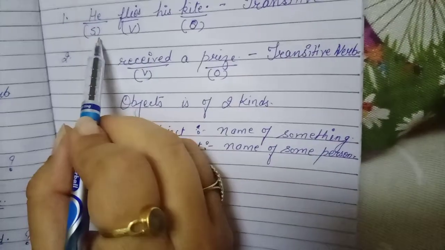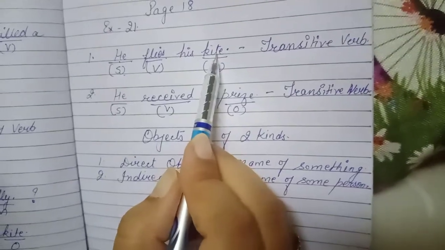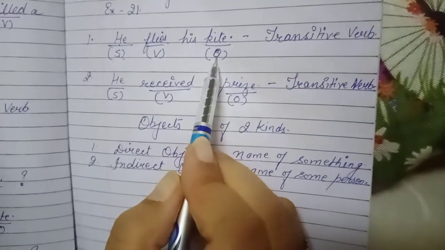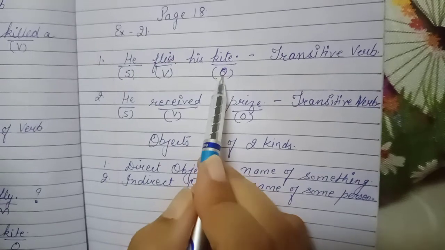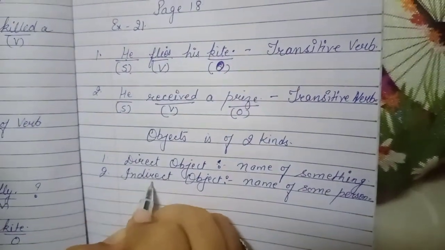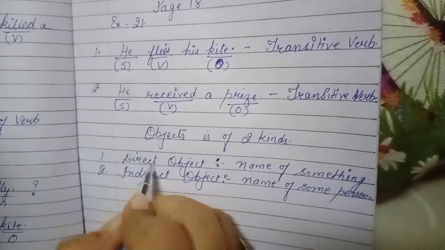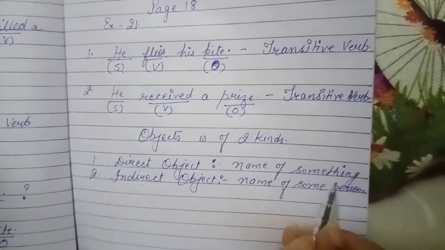Now again come to the first sentence. He flies his kite. In this sentence, I told you kite is an object. Now students, what kind of object is this kite? Direct or indirect? Kite is a direct object because kite is the name of something.